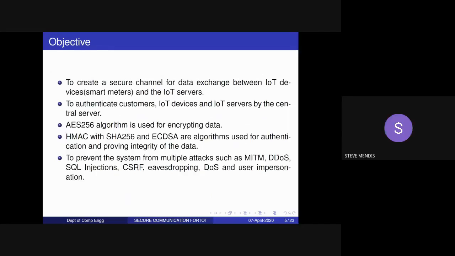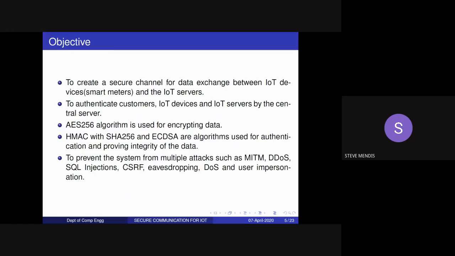Getting to the objective, our main motive in the project is to create a secure communication channel, as Aditya mentioned. We are also focusing on various other aspects, that is authentication of the customers. For this, we are storing the user's password not in plain text, but we are using a password key derivation function, which creates a SHA value of the password and iterates it 50,000 times.